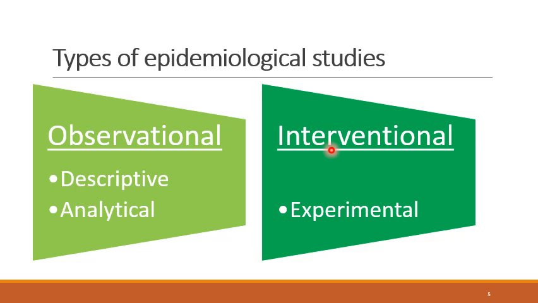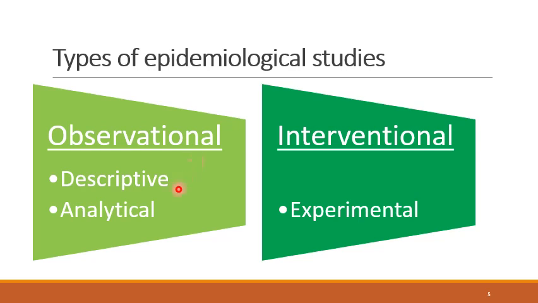Interventional study is when we intervene in that population. Like if that population is having diabetes, we change the lifestyle, we educate them, we give them medicines, and that becomes an intervention. So interventional studies are experimental trials or experimental studies.